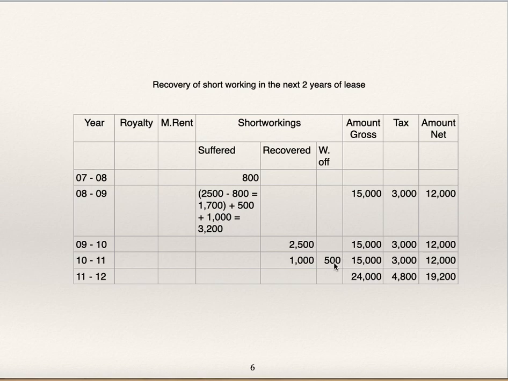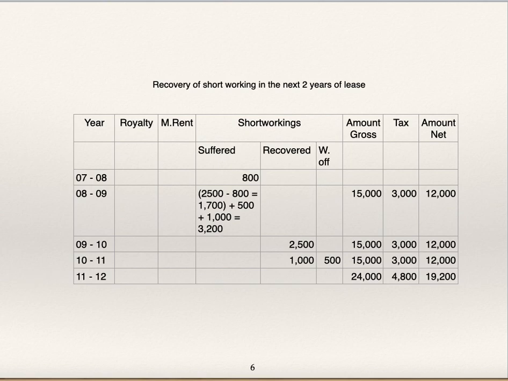And 500 which is written off in the year 10-11 also must be from the year 8-9. So total suffered in the year 8-9 is 1,700 plus 500 plus 1,000, which is equal to 3,200.